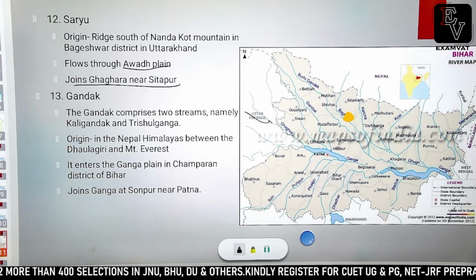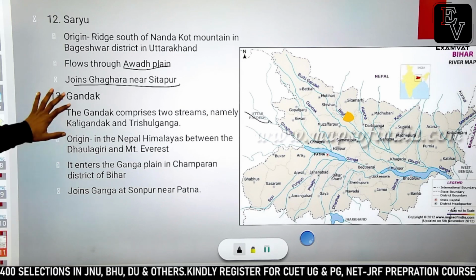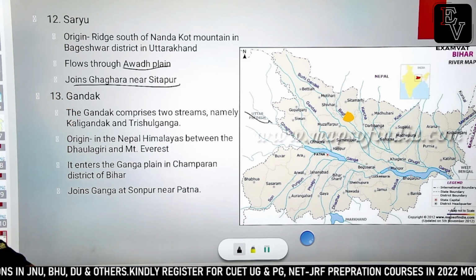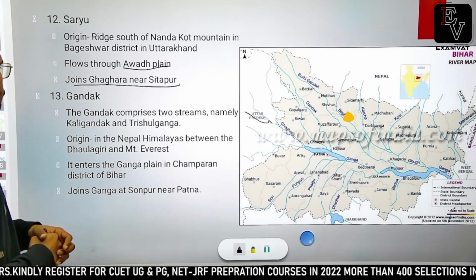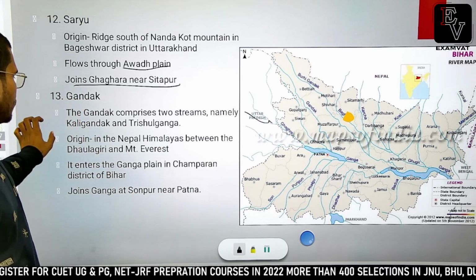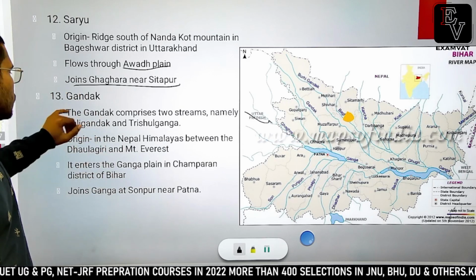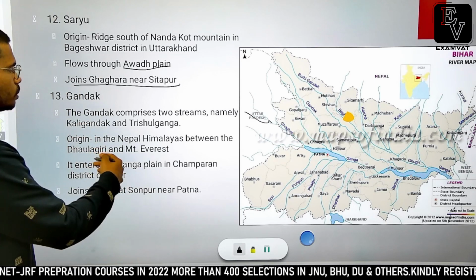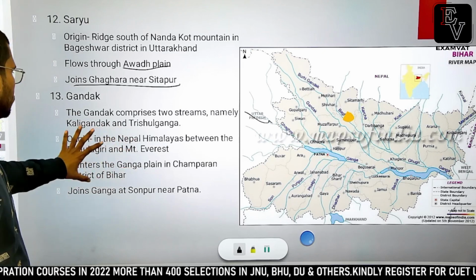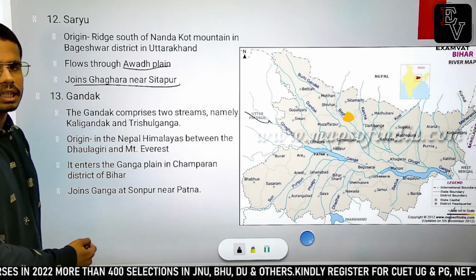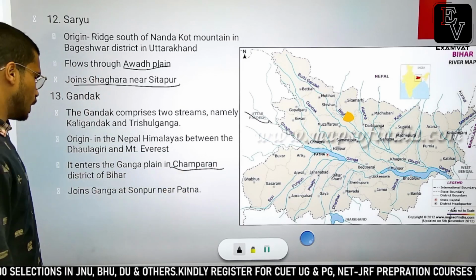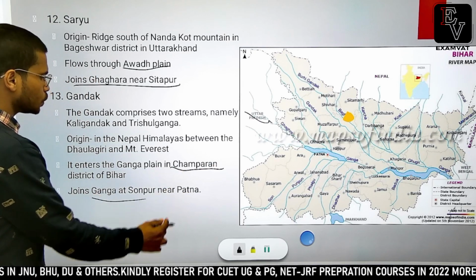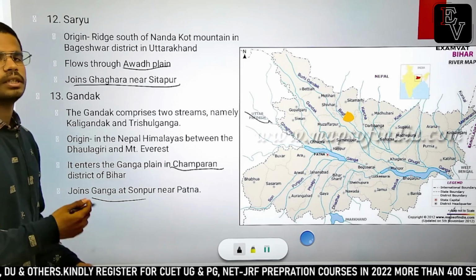The next important tributary of the Ganga river is Gandak. Gandak comprises two streams, basically Kali Gandak and Trishul Ganga. These two rivers originate in Nepal Himalayas and join together to form the Gandak river. So Gandak is an important tributary of the Ganga river system, and it enters India in Champaran district of Bihar, and it joins Ganga near Sonpur, near Patna.